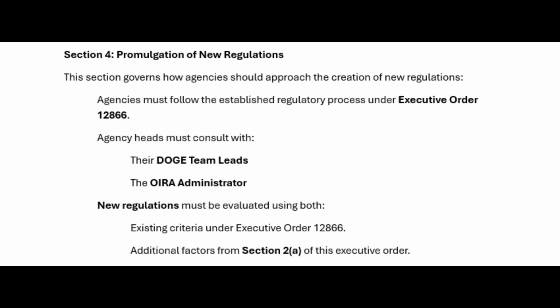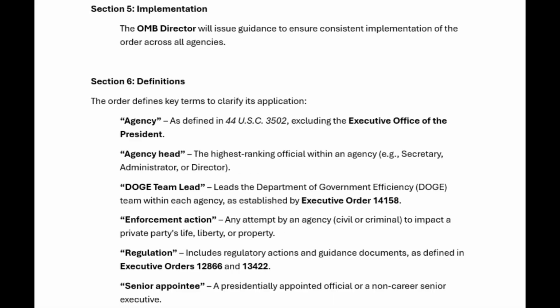Section 4. Promulgation of new regulations. This section governs how agencies should approach the creation of new regulations. Agencies must follow the established regulatory process under Executive Order 12866. Agency heads must consult with their DOGE team leads and the OIRA administrator. New regulations must be evaluated using both existing criteria under Executive Order 12866 and additional factors from Section 2A of this Executive Order. Section 5. Implementation. The OMB Director will issue guidance to ensure consistent implementation of the order across all agencies.